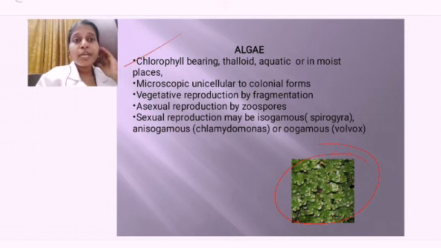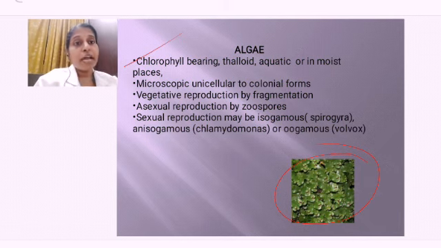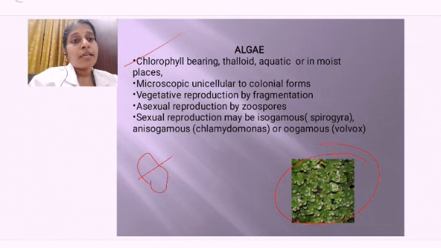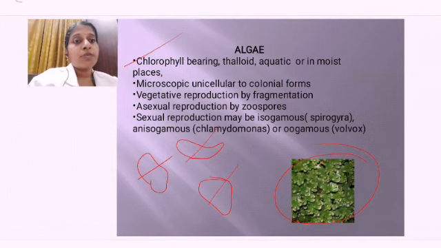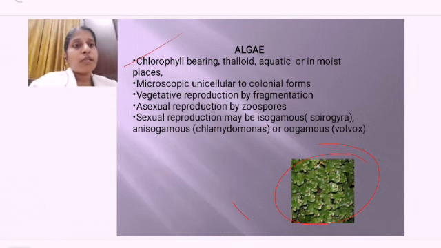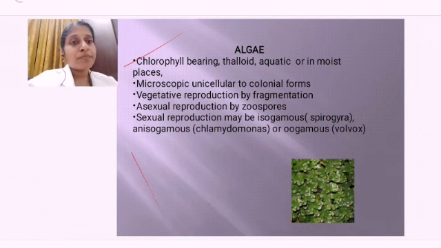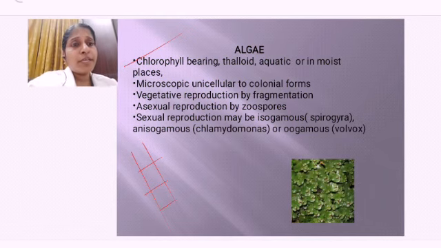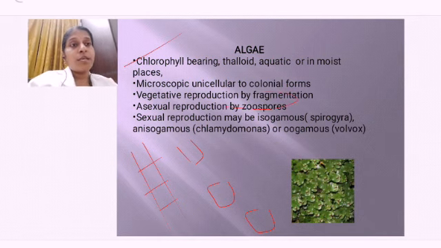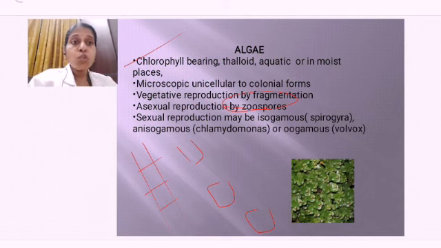Now, vegetative reproduction takes place by fragmentation. You know what fragmentation is? This is one thallus, and you can find this thallus dividing into two, and one is acting as one thallus, another one is acting as another, and this again divides into two, like that. You can find them dividing into many. Or if you take the filamentous Spirogyra, it divides into many fragments, each fragment developing into a new one. That is fragmentation. Asexual reproduction is taking place with the help of a spore called what? The zoospore. Sexual reproduction can be of three types.